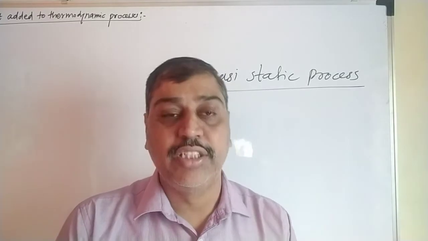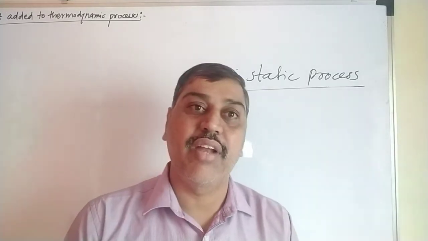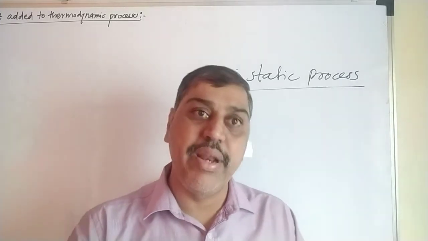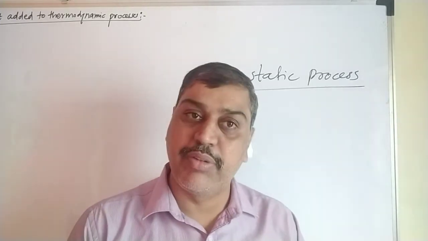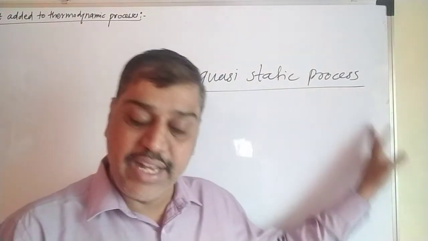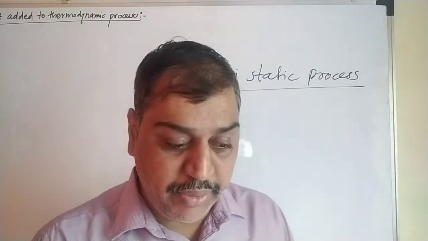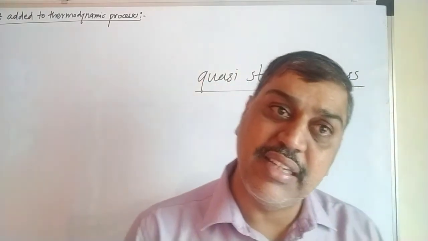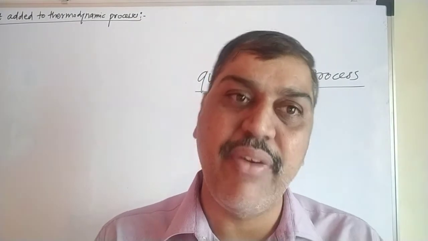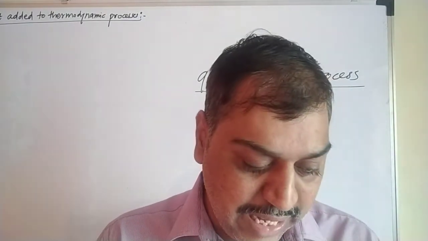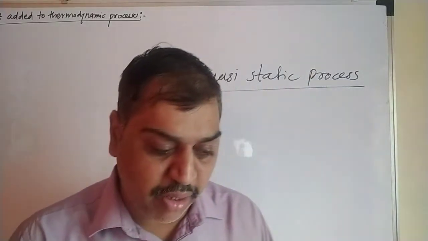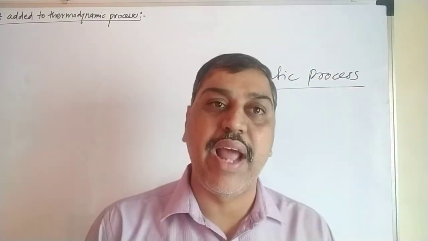The process is slow, the changes are very small, and to occur those small changes the time required is large. Such thermodynamic processes, in which the changes occur infinitesimally slowly, are said to be quasi-static processes. Now we have to go to the next topic, work done during a thermodynamic process.